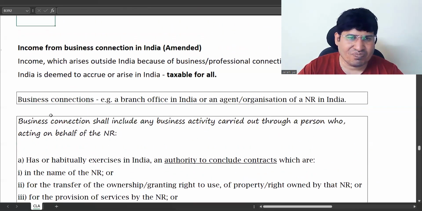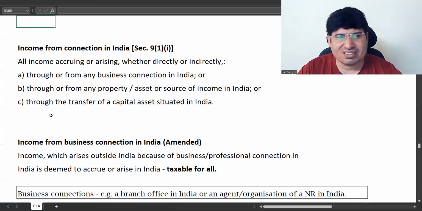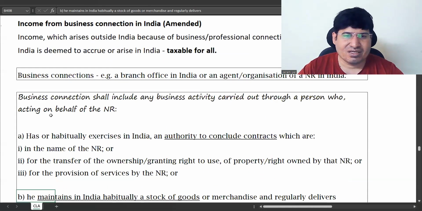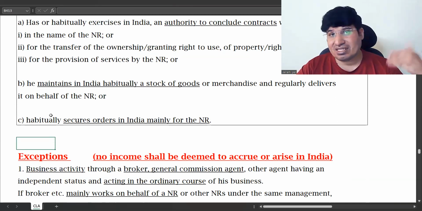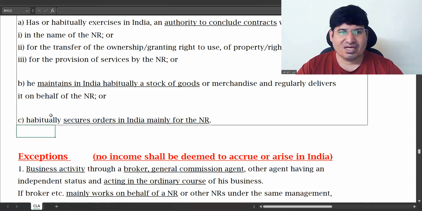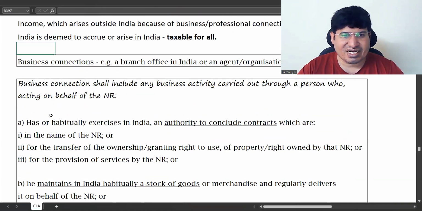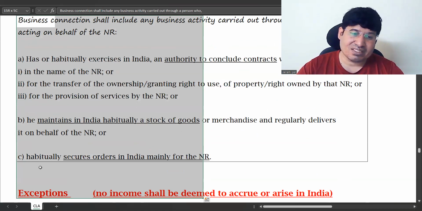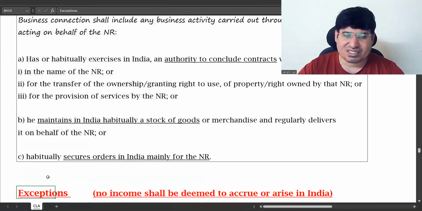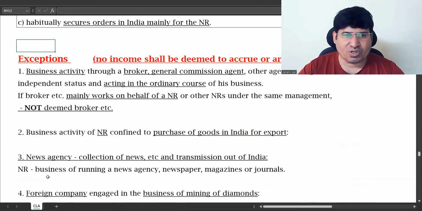So if you see it that way, then it is simple. As I said, you only need a superficial knowledge of this, not very detailed. That is after incidence of tax. And these are all business connections in India. Now, some exceptions are being given. What is not business connection? Just to be sure.